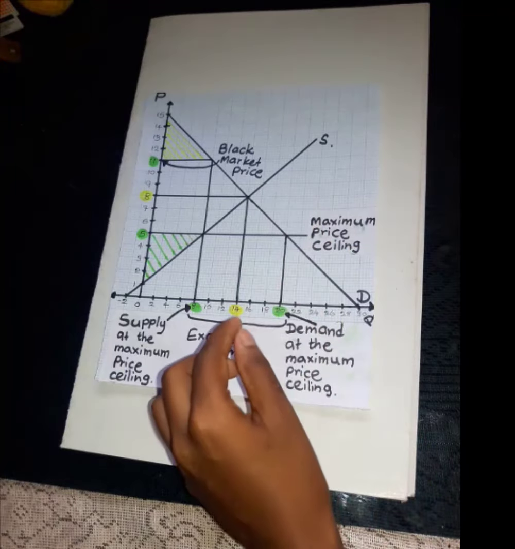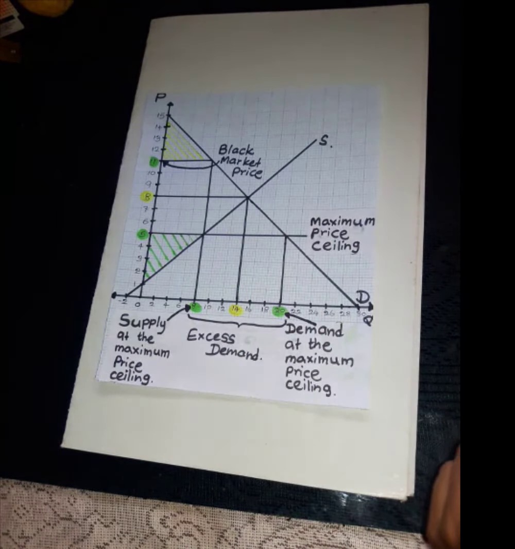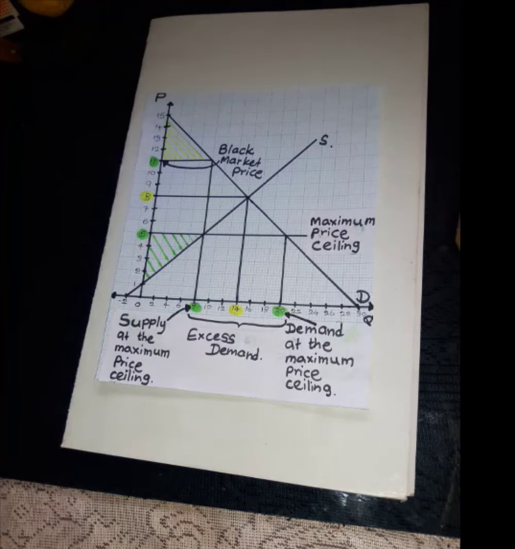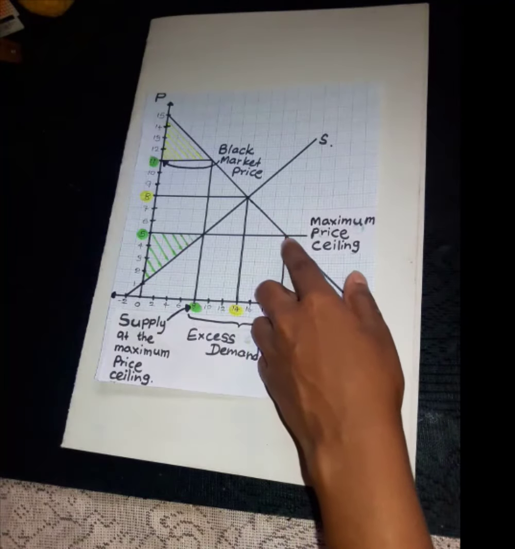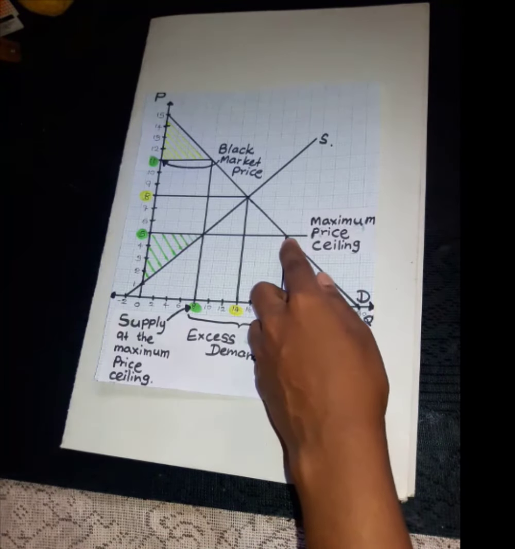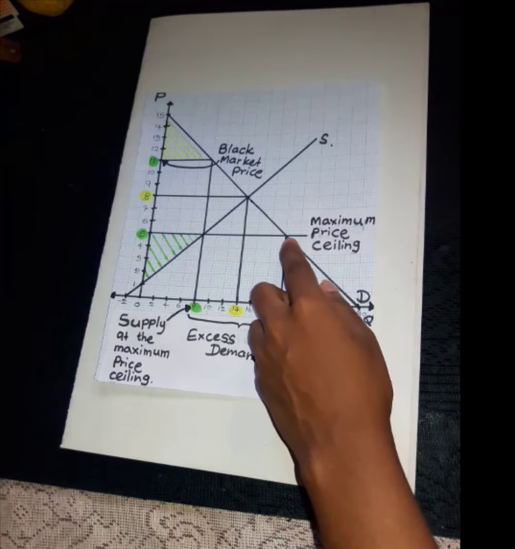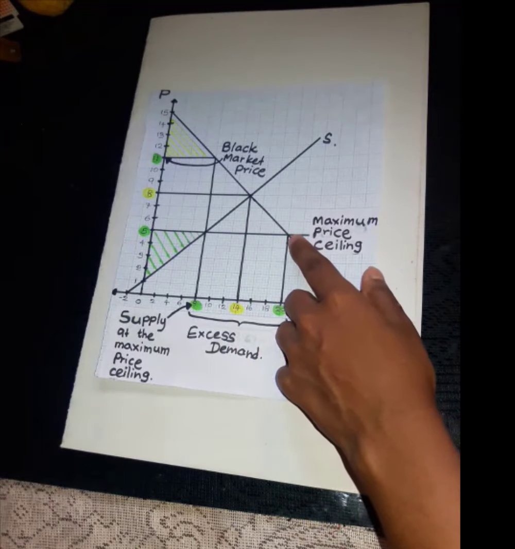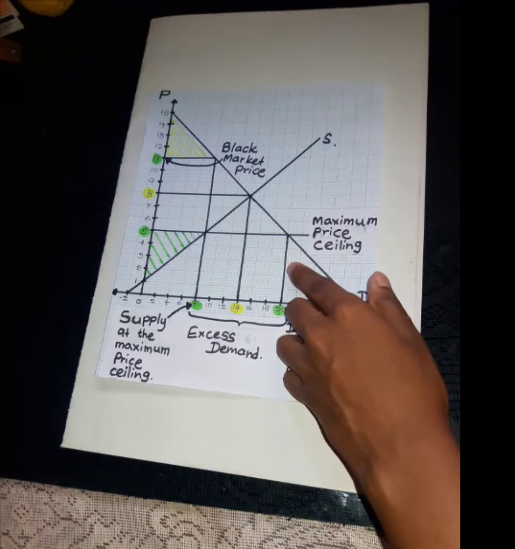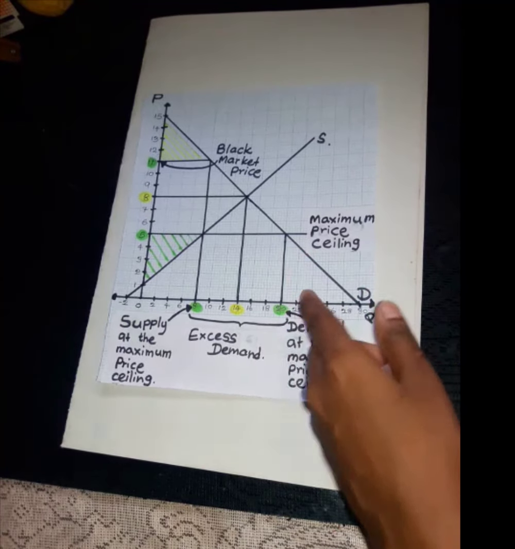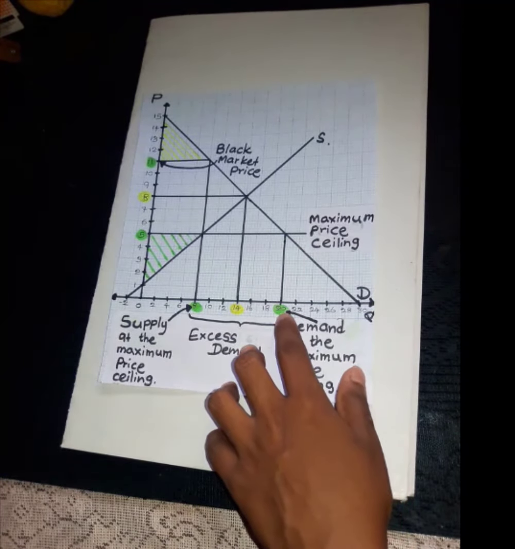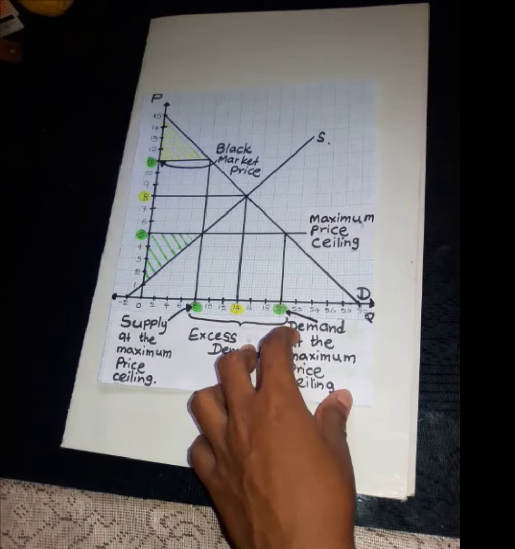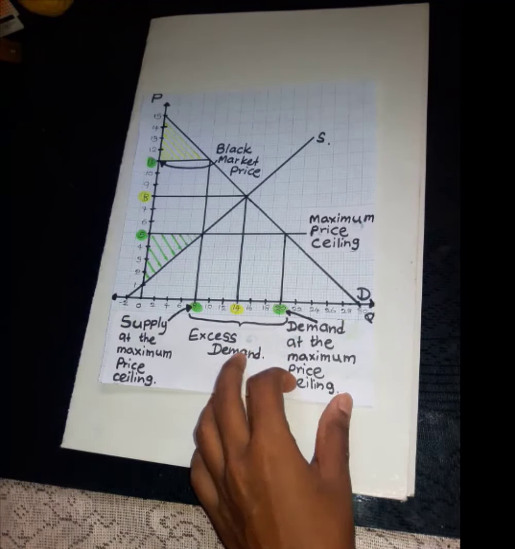and we have to find the demand at the maximum price ceiling. We can find it this way. Look at the point which intersects the maximum price ceiling curve and the demand curve. So let's come down along this point, and you can see 20 units. This 20 units is the demand at the maximum price ceiling.